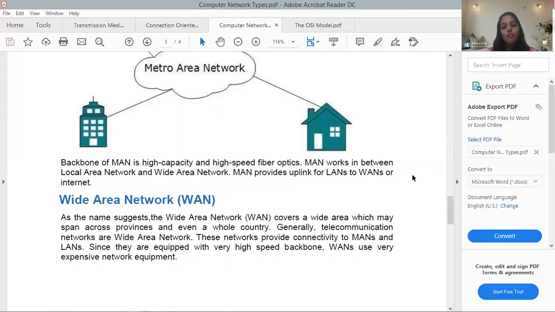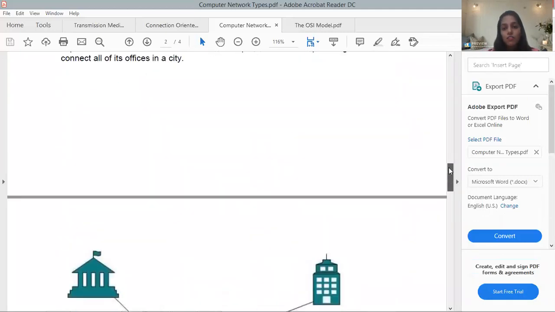Like if you want to connect with WAN Wi-Fi, you have to pay, right? You have to pay bills according to the speed you want. There are different packages decided by the telecommunication companies. So if you need high-speed data, you have to pay more, right? So this is all about the different kinds of networks based on geographical area.